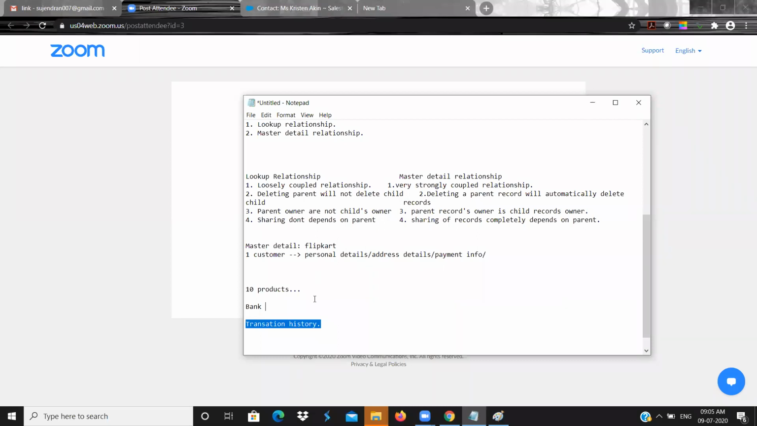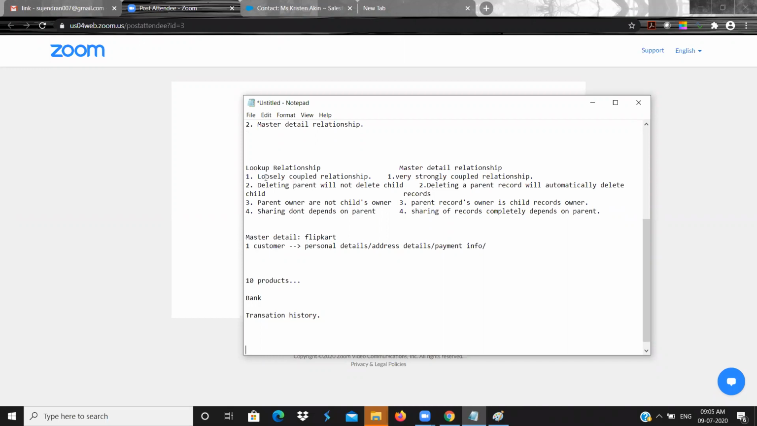In a lookup relationship, you don't want to delete the child. Why? Because you need the child record. I just want to enable a relationship between two tables, and I don't want many dependencies between these two tables. In that case, I will go for a lookup relationship.